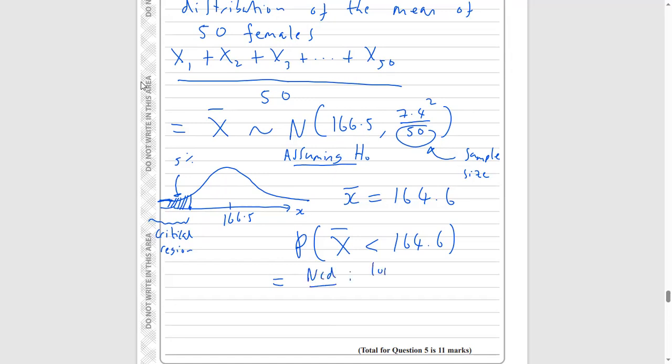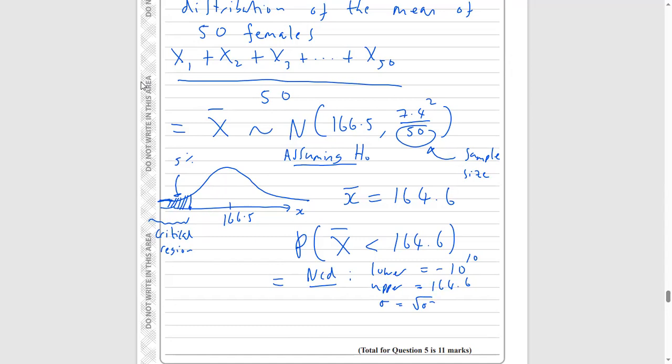Our lower value is going to be something really massive and negative, so it could be like negative 10 to the power of 10. Our upper value is going to be 164.6. Our sigma is, remember, the square root of our variance.